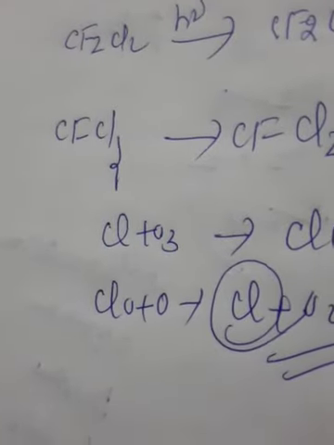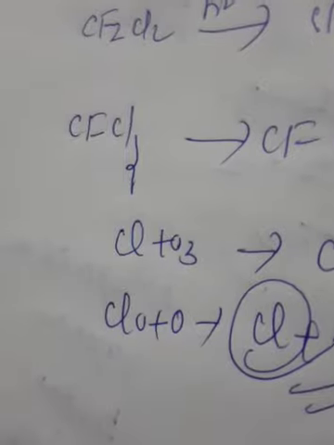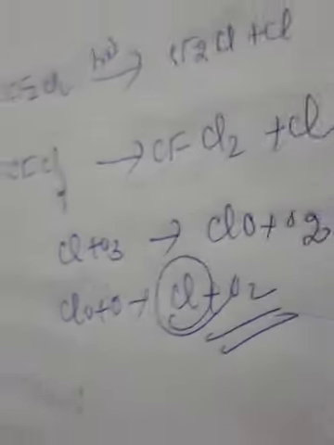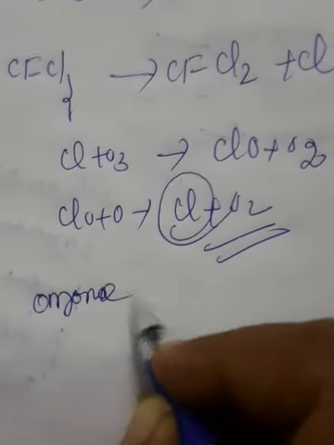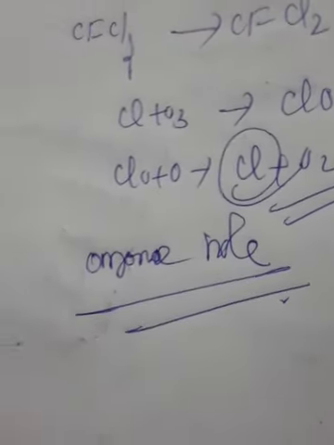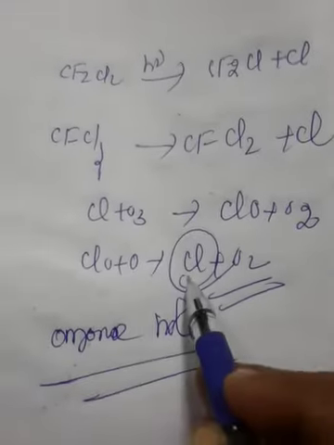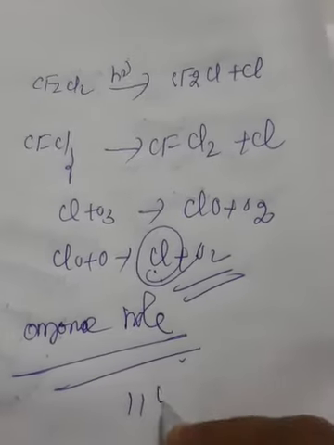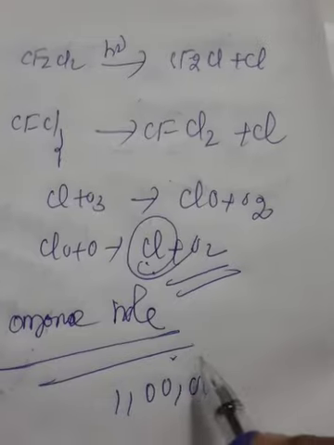Due to this continuous attack of Cl, thinning of the ozone layer takes place, which leads to the formation of the ozone hole. It is estimated that for every reactive chlorine atom generated in the stratosphere, 1 lakh molecules of ozone are depleted.